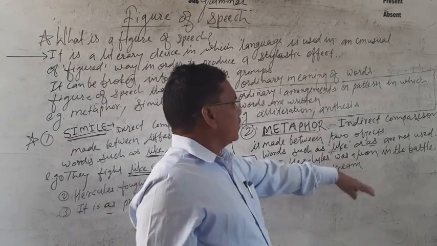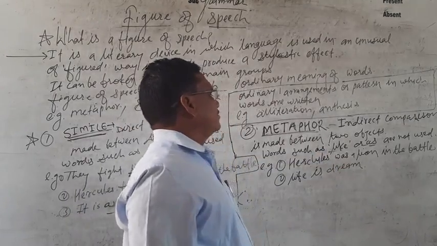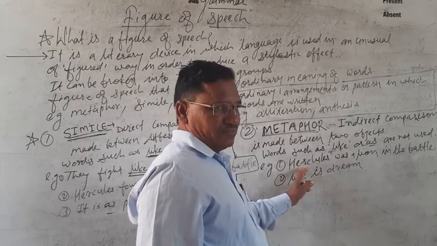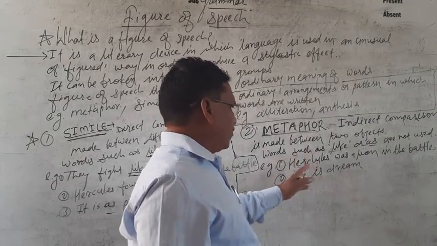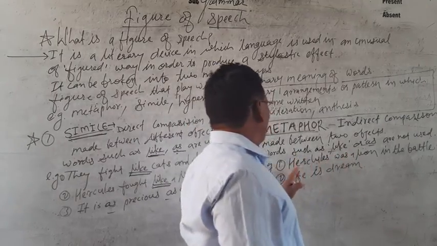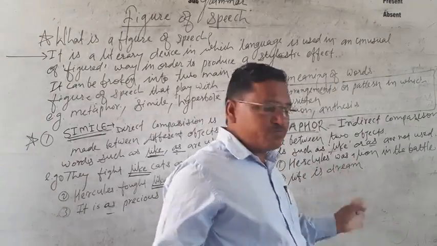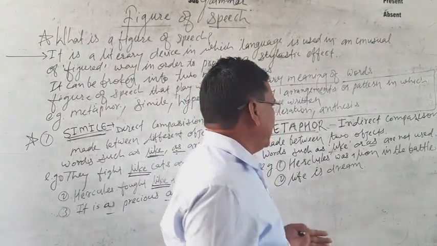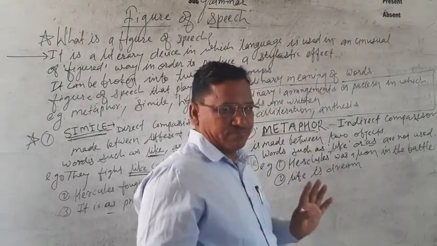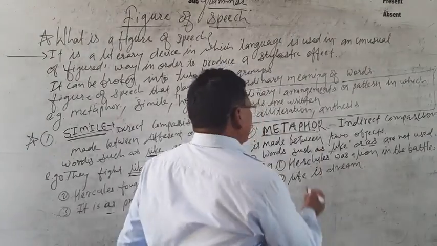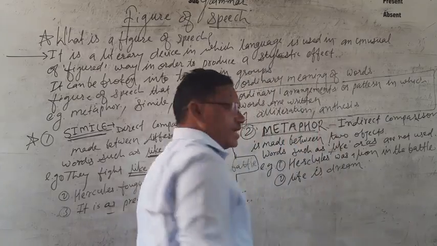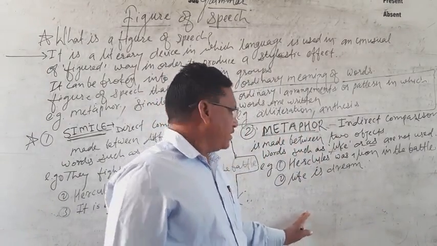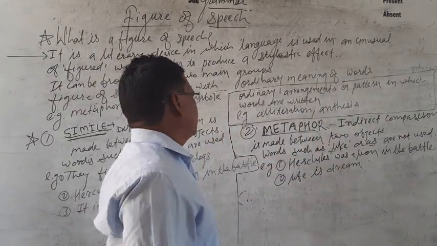Hercules was a lion in the battle: the lion is compared to Hercules. Here is an indirect comparison between Hercules and the lion. So it is a metaphor figure of speech.